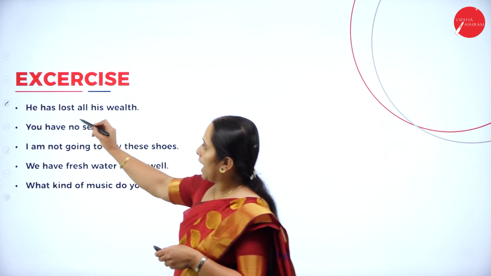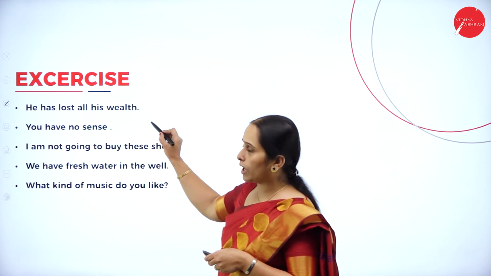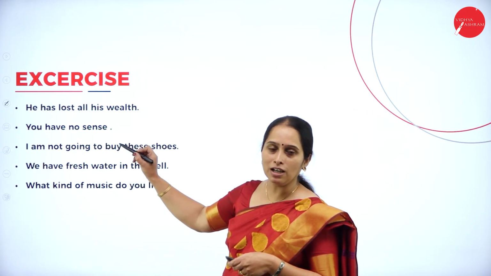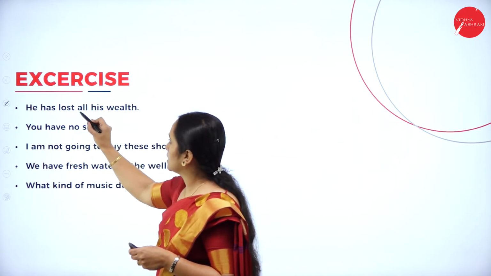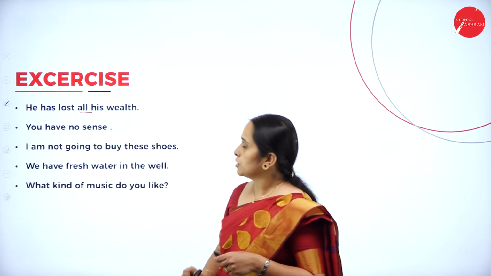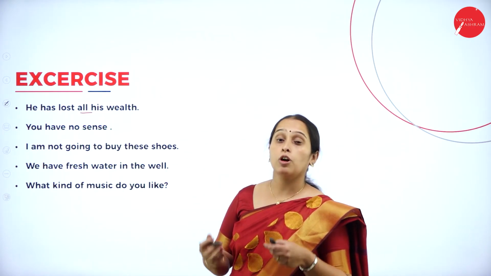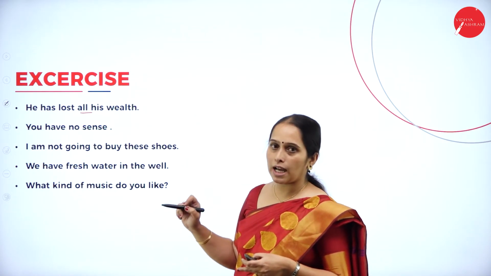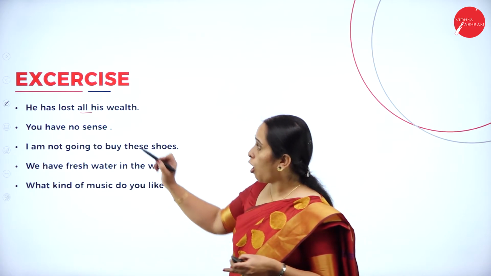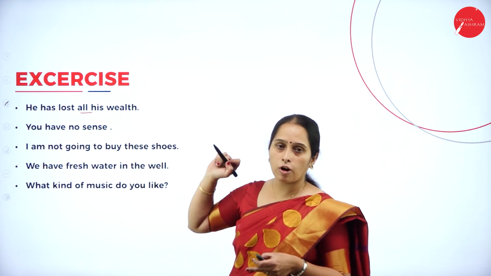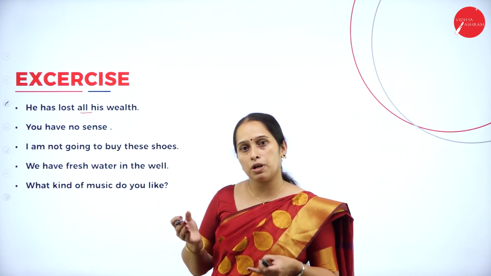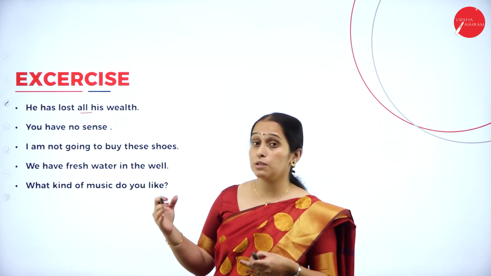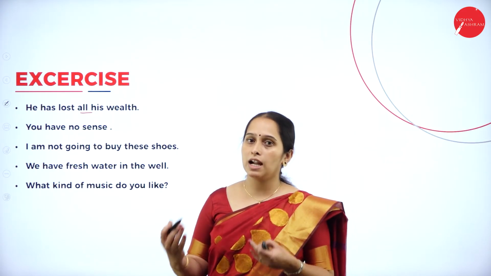He has lost all his wealth. Which is the adjective here? All is the adjective. So what kind of adjective is it? I told you that all may be an example for adjective of quantity or it may be an indefinite numeral adjective.